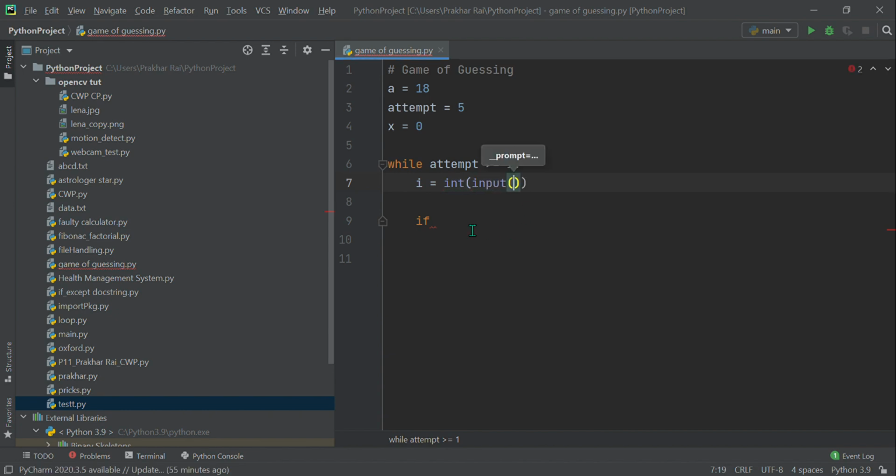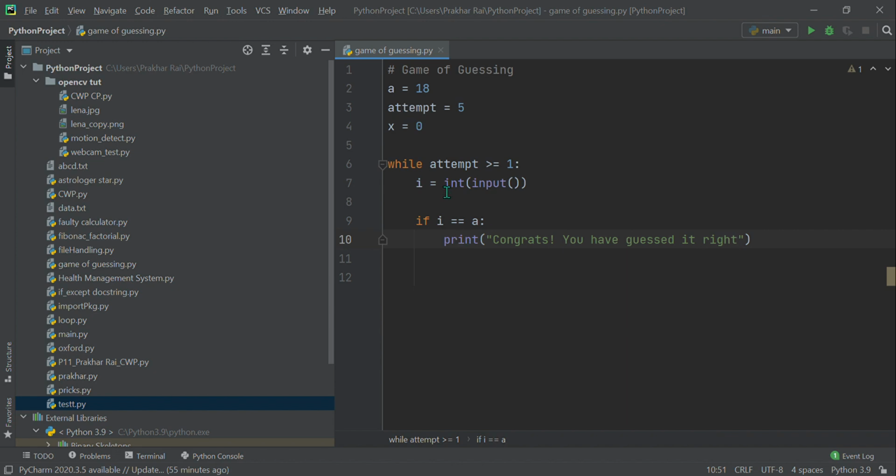So we have taken the input, and if i is equal to a, the first case, that is the user gets it right, it should print something like congrats, you have guessed it right. So let's quickly write this. It is a mere formality, you can say. Congrats, you have guessed it right.